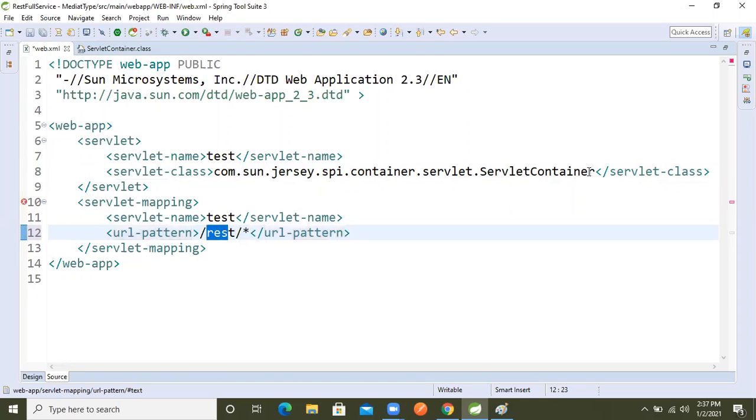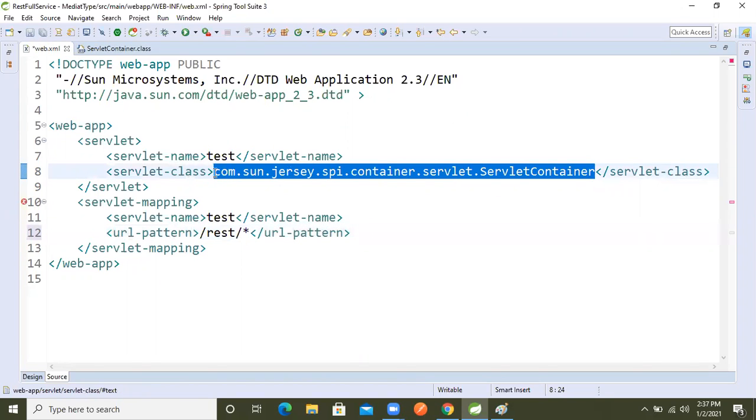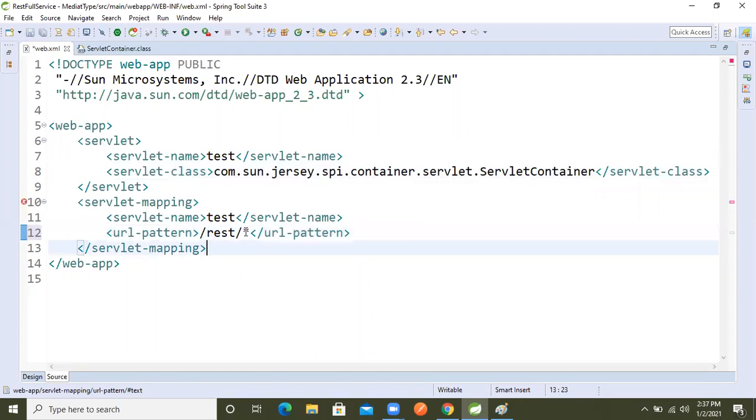Till here, our container server will instantiate this one. After that, whatever resource we write, because in RESTful everything is treated as a resource, whatever resource means our own API, whatever API we are writing, those things will be there. Because of that I use star, right?